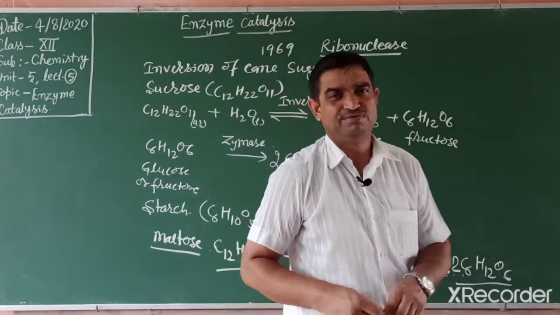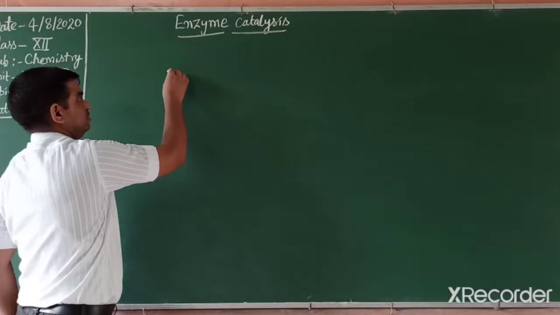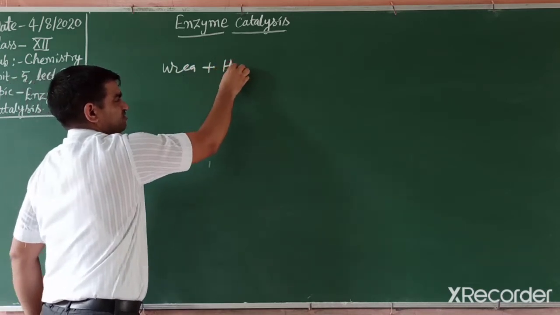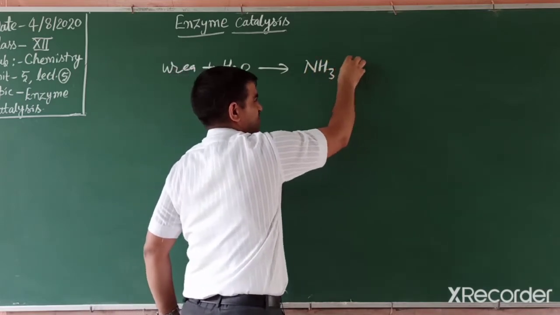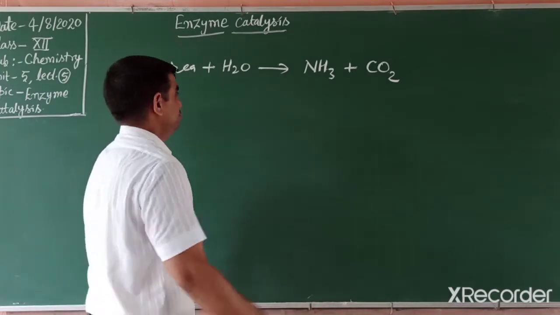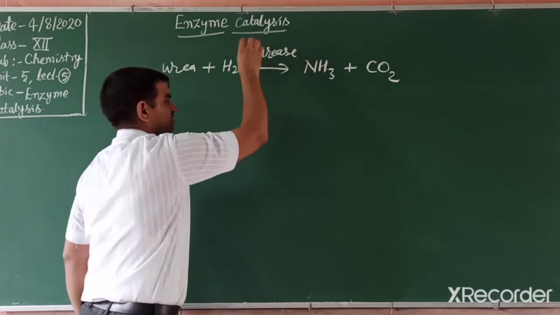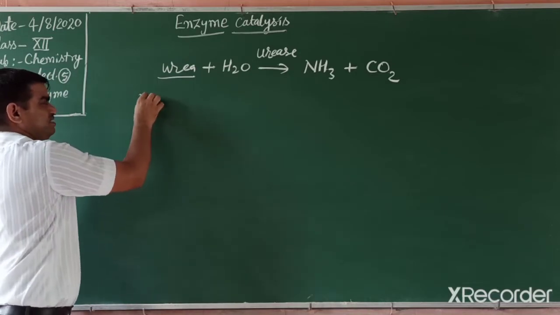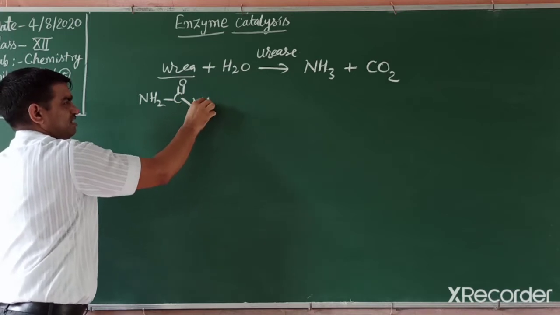One more example I will take, urease, that is urea. When urea is hydrolyzed, reacts with water, it is converted into ammonia plus CO2. Students, the enzyme we use is known as urease. Urea has a peptide bond: NH2 CO NH2.